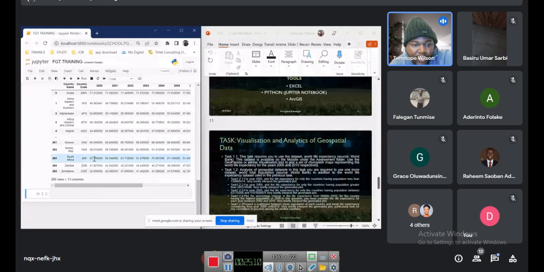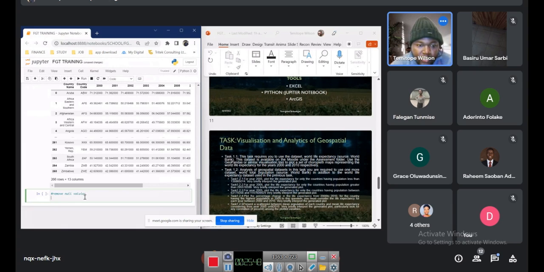So from this one now we've got 266 rows and 13 columns, which means we've taken out about 50 something columns already that are not useful for the purpose of analysis. However, we are here to clean the data, so we need to clean the data first. The best way to clean is just to remove null values. Null values are empty columns, empty rows, and all those things. You take it out of your data, and then it's going to show you what is left for you. So I'm just going to remove null values.